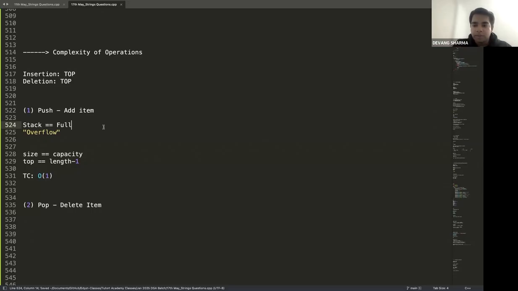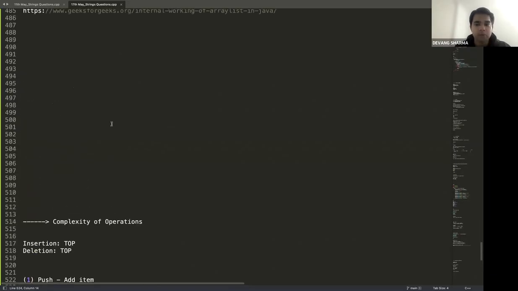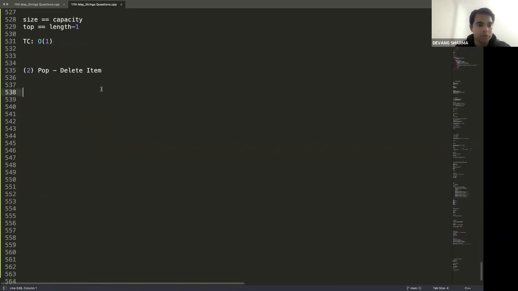All right, guys. Is everybody clear with this? Shall we move to the next operation? Push operation and this question, everybody clear? Let's move on to the next operation, which is pop. The purpose of pop is to delete the item. So if I'm deleting the item, what do you think is the complexity?